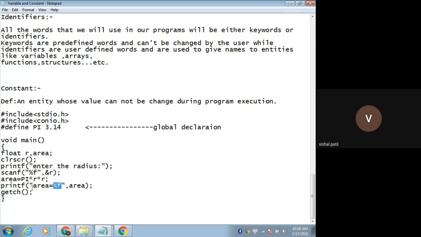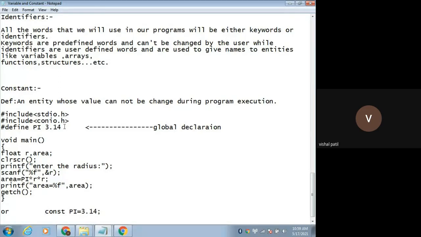If you don't want to do the constant declaration like this, there is one more way: you can use the const keyword. Const pi is equal to 3.14.